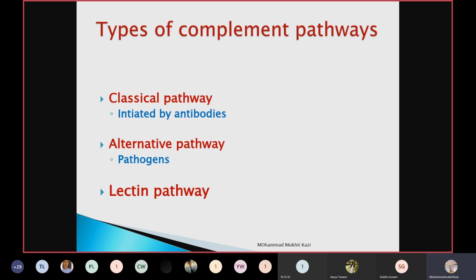When certain components of complement are lacking in a person, or sometimes the classical pathway does not get initiated, then the alternative pathway and lectin pathway get initiated and take care of the invading pathogens.